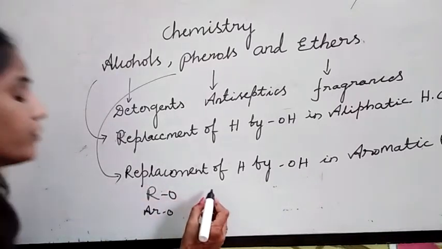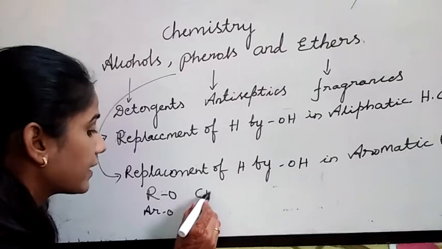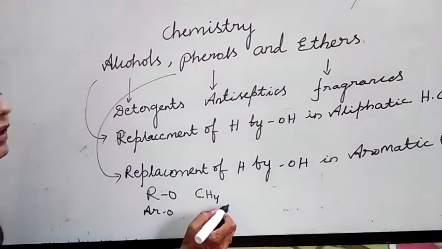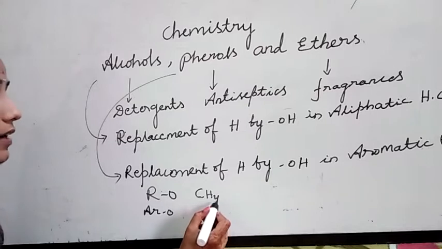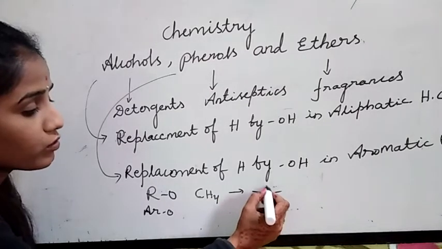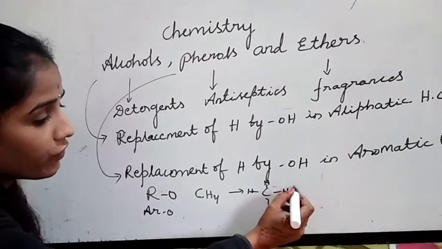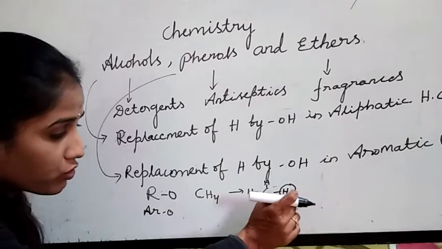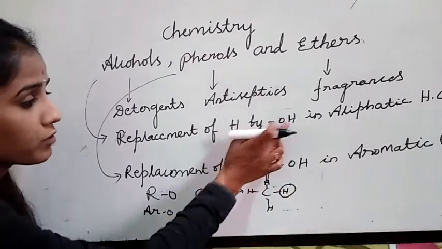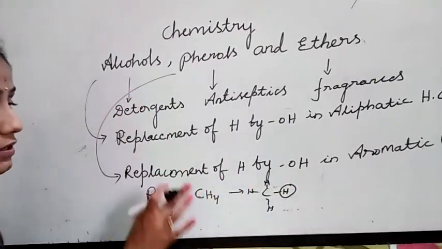If I take CH4, this is a wonderful hydrocarbon, methane, right? The valency of carbon is 4, so I am writing methane like this. If I replace any one of the hydrogens by OH in different systems, that is called alcohols and phenols.